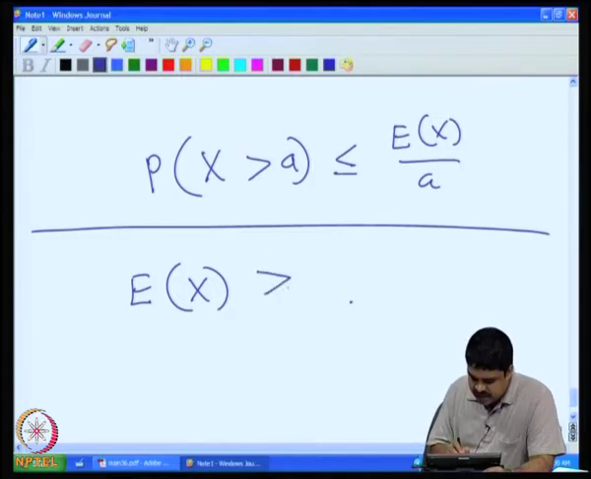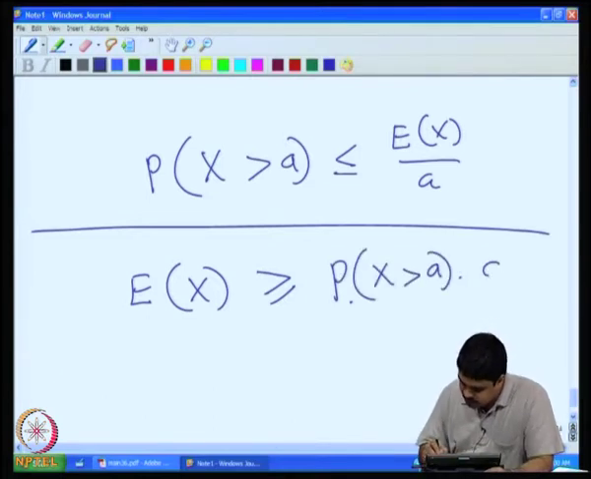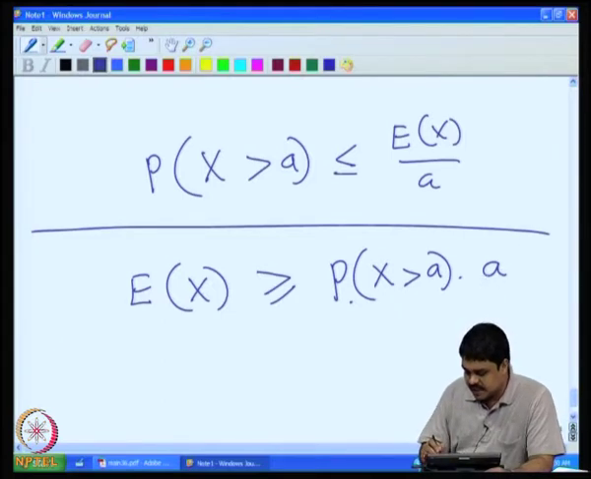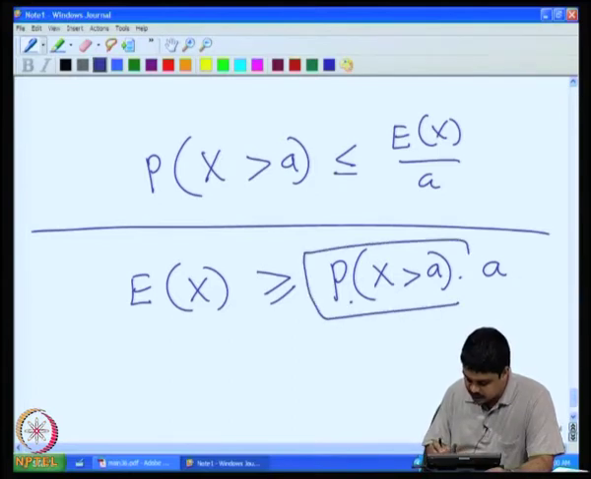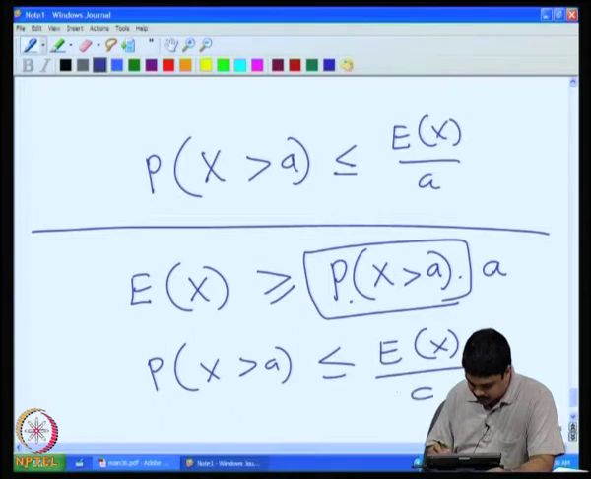So, this expectation is definitely greater than or equal to the probability that x is greater than a, times a, because all the values are at least a here, x is a or more, right. For all of them together the probability is this much, then I am substituting by a here. Therefore, this probability alone, the probability of x greater than a, will be less than or equal to the expectation of x by a.